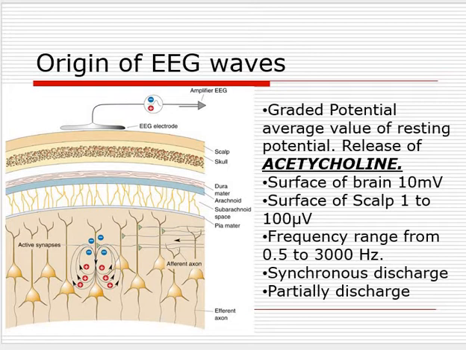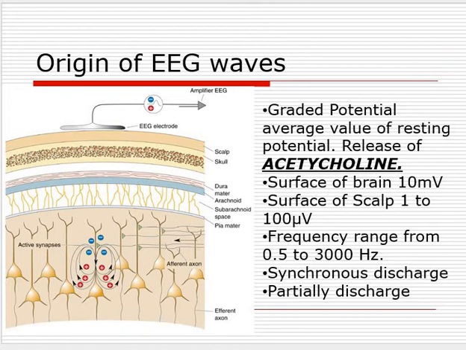In this portion, the value is 10 millivolt. Whereas on the surface of the scalp, this is the scalp, it is only 1 to 10 microvolt. Very, very minimum, right? It is less than 1 millivolt.